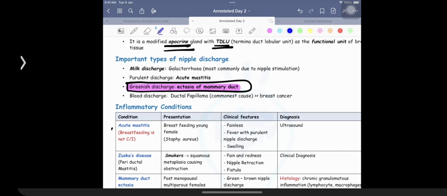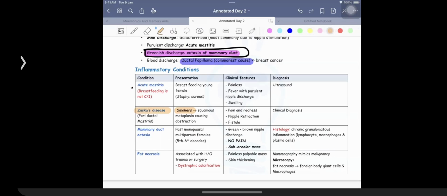Of course, we can be talking about a bloody discharge, which is going to be seen in a patient who is going to be having a papilloma. The questions asked in the exam have been on tumors of late. We just got a question about 3 years back on the condition given the name of periductal mastitis. And why we said it was a question on periductal mastitis or Zuska's disease was the patient was a smoker who was having squamous metaplasia, because of which the patients were having the presence of redness and pain in the breast tissue, and they were also having nipple retraction.